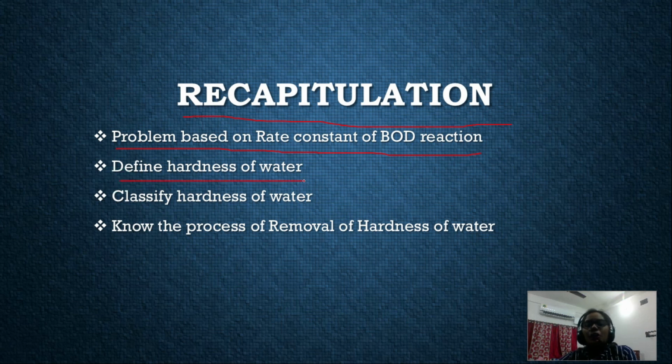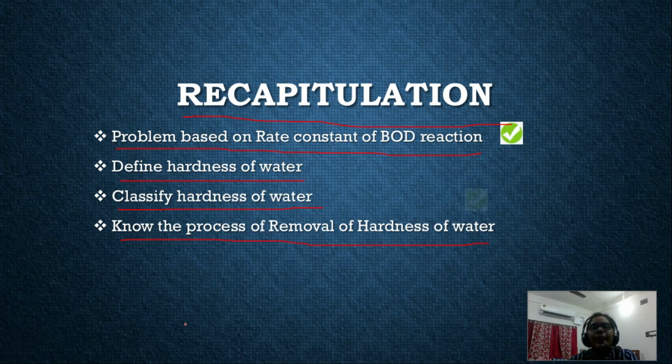Next, we defined what the hardness of water is. Then we saw how we can classify the hardness of water. At last, we learned all the processes for removal of hardness of water, that is, removal of temporary hardness as well as permanent hardness.